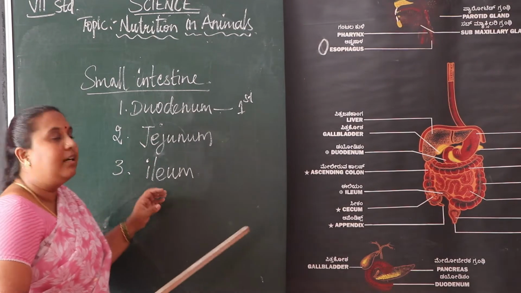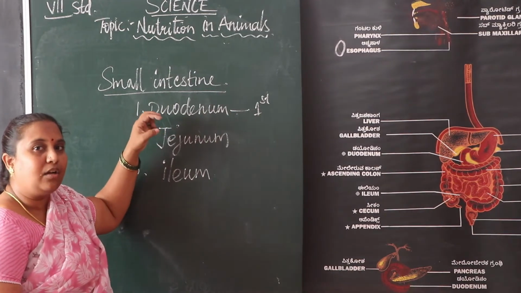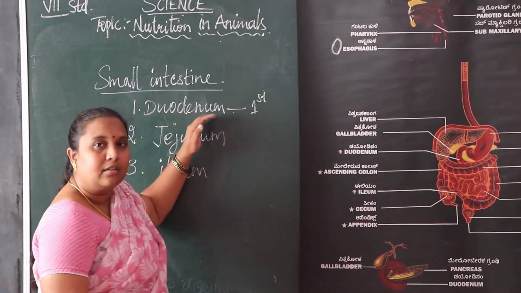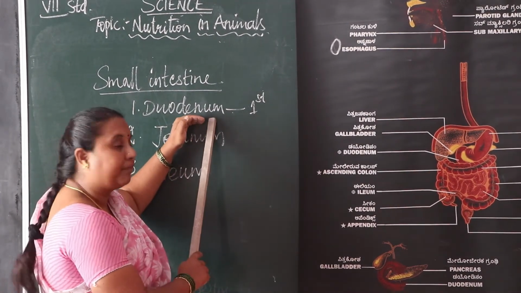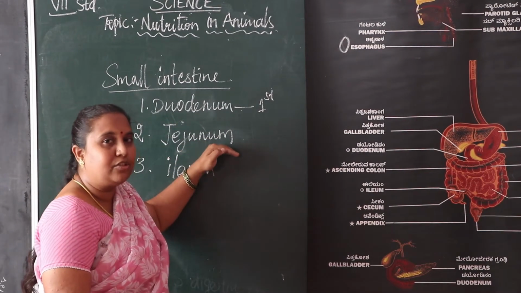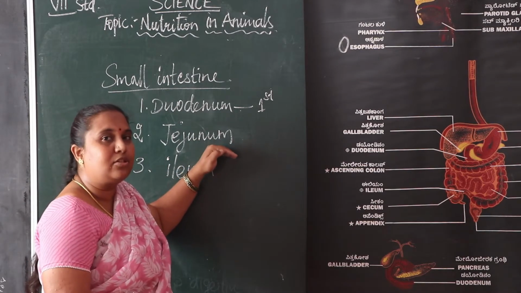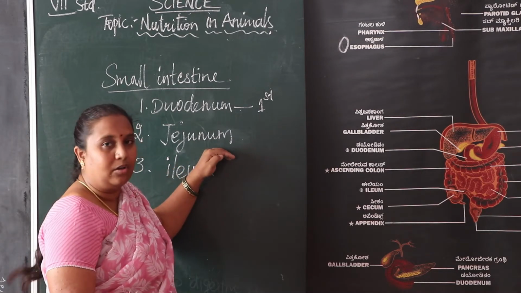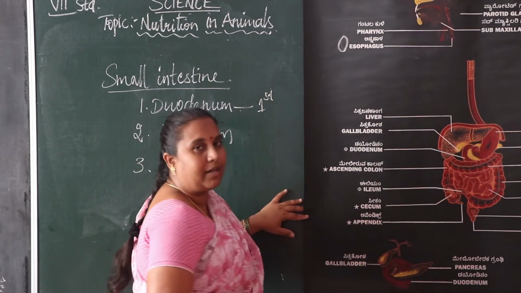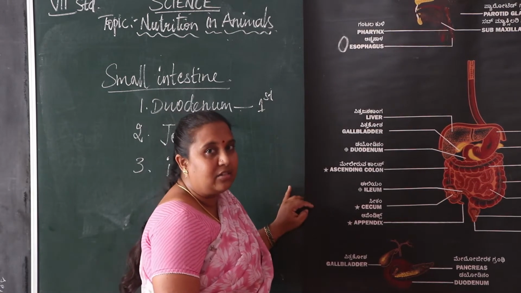The digestive juices secreted in the stomach also move with the food through the duodenum. Then in the jejunum, again, the small intestine also secretes digestive juices, and those juices act on the food. The food is digested in the stomach. After that, some foods are very complex substances and are not digested easily.